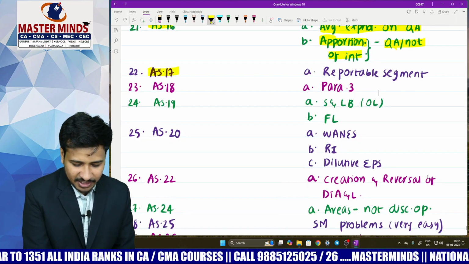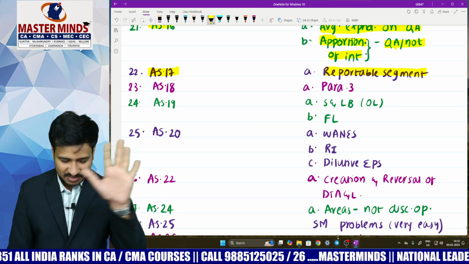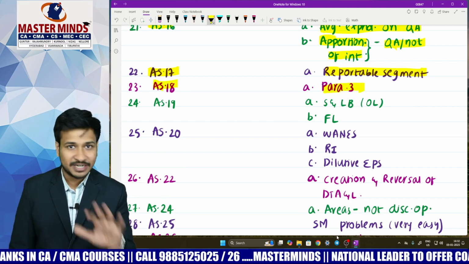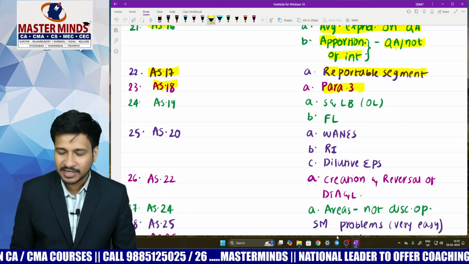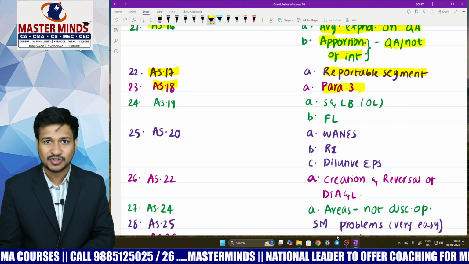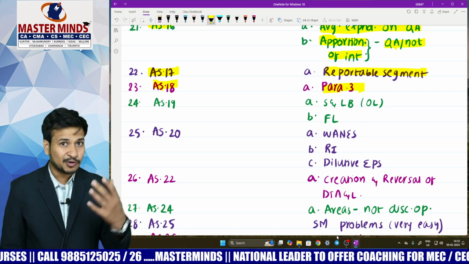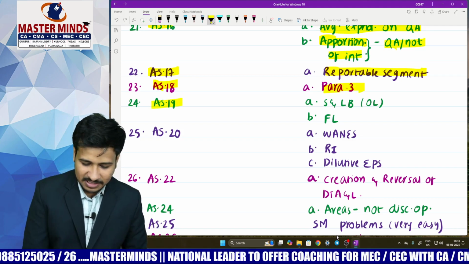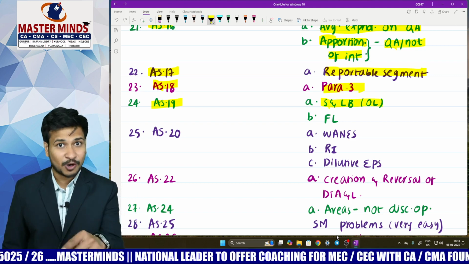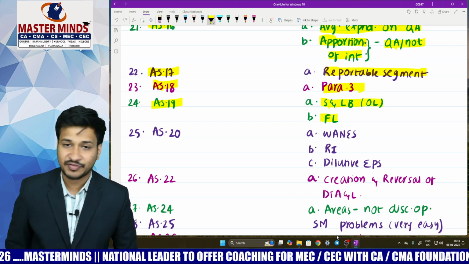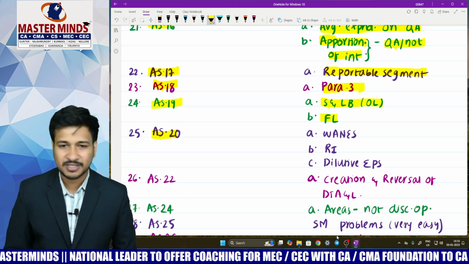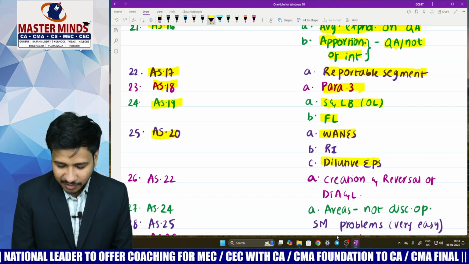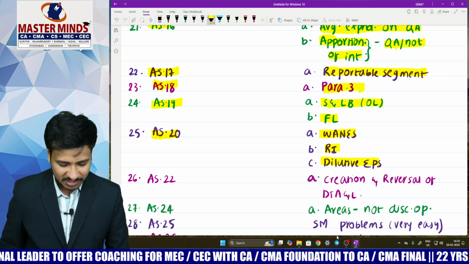And AS 17, only reportable segments, 5 tests, that's highly enough. AS 18, paragraph number 3, that is who are related parties, applicability, 5 relatives are there, that's very important, like holding, subsidiary, associate, joint venture, individuals who are having control or significant influence, all the 5 points are very important. And coming to AS 19, sale and lease back, especially if it is operating lease, and the next priority is for finance lease. And coming to AS 20, please concentrate on weighted average number of equity shares, that's the denominator computation, and diluted EPS and adjusted EPS with respect to rights issue.